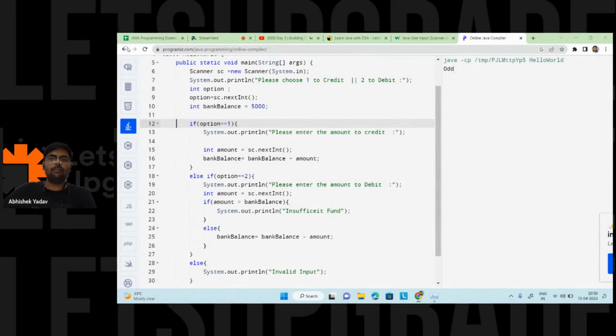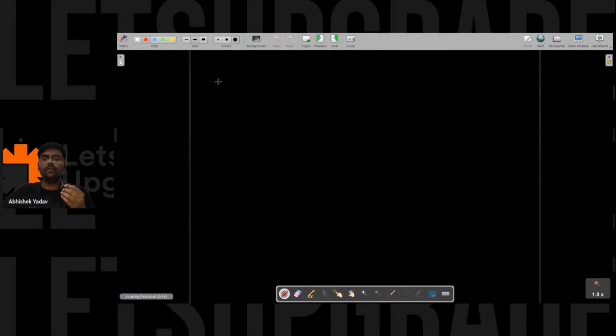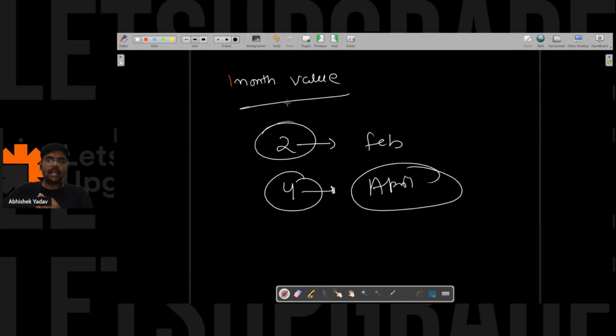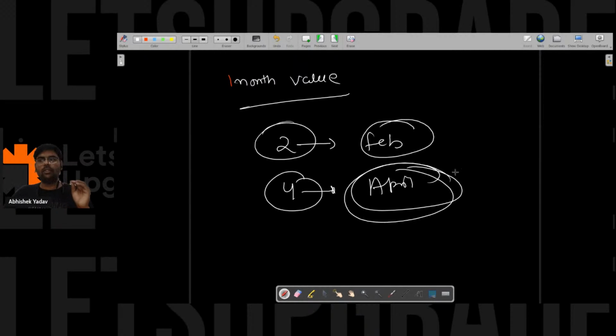So let's take one example and then we will get a clear understanding. I have to create a calendar program. We have to take input from the user, that is a month value, and corresponding to that month value I have to print the month name. So let's assume 2, I have to print February. Let's assume 4, I have to print April. So here you can see I have a set of predefined options available, multiple options, and I have to choose only one among them. So I can go with the switch case.